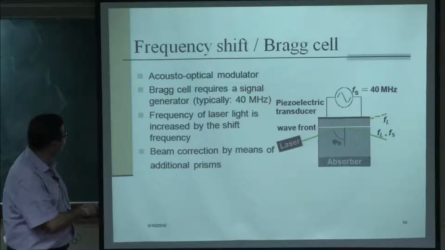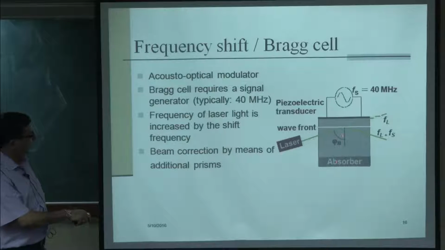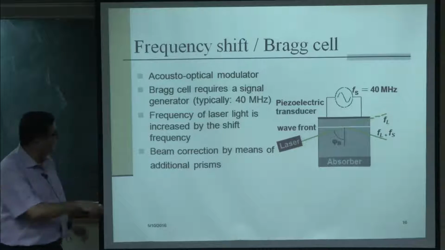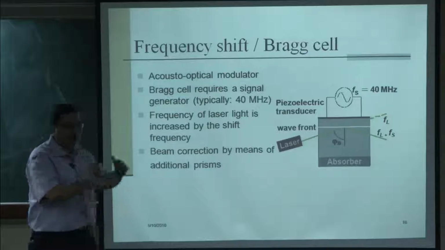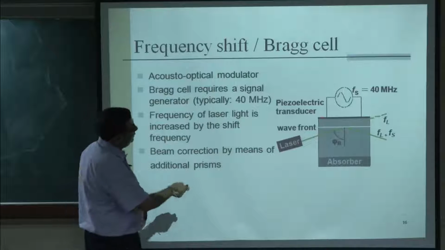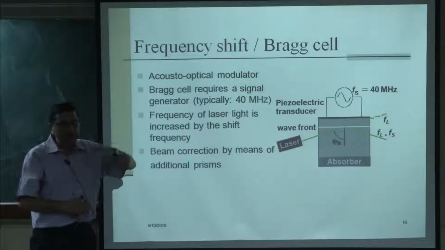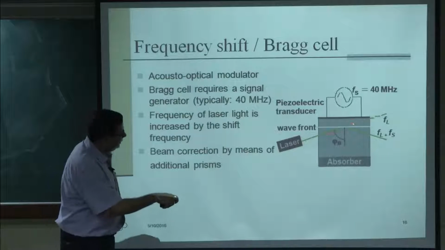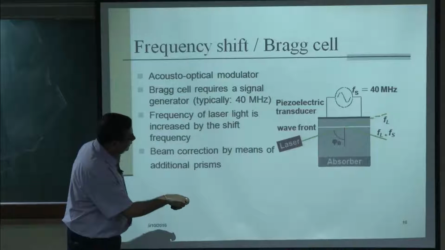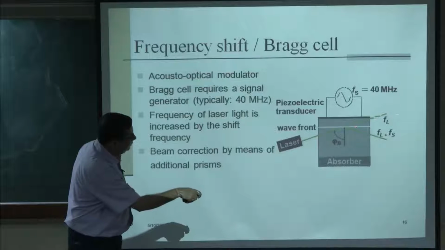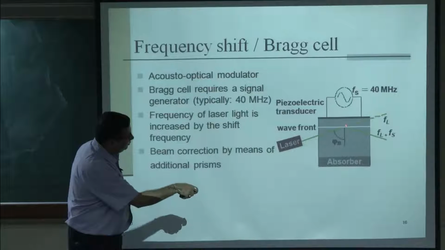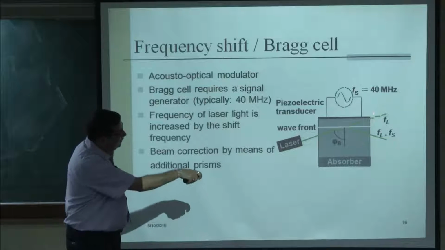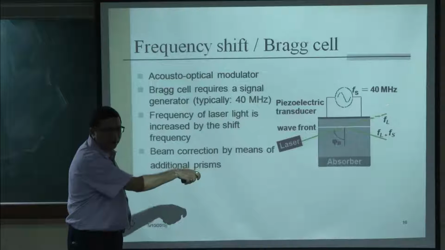The laser, essentially what it is, is nothing but an acousto-optical modulator. We have a piezoelectric driver, and on top of that there is a mirror which is glued to that driver. When the laser beam comes here, using this piezoelectric driver the mirror is given a motion, typically about 40 megahertz. So when it comes here, this is the laser, you see this is the wave front, the unshifted beam goes straight, and because of this motion and the reflection there is a shifted beam at a shifted frequency, right. Now these two laser beams are again taken together through the beam splitter.